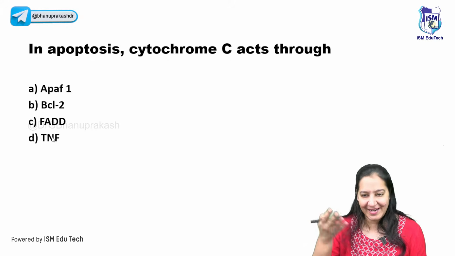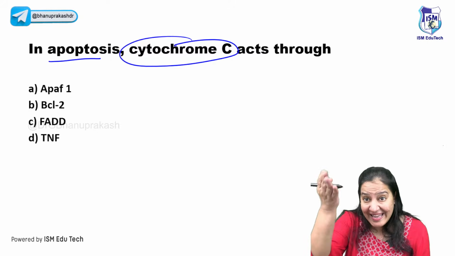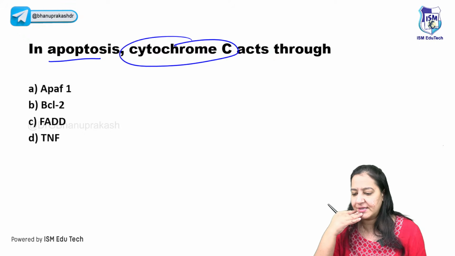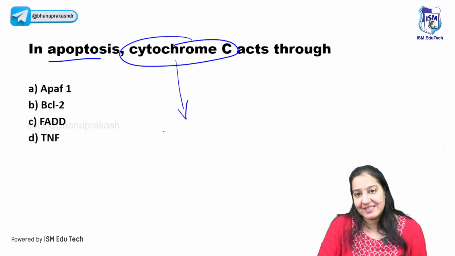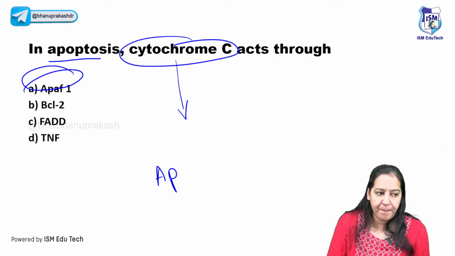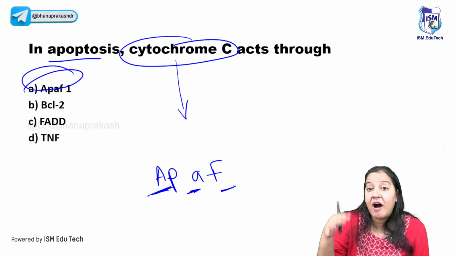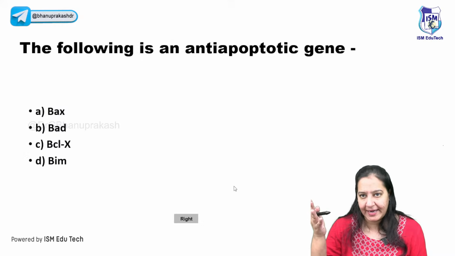Can you tell me the next question? I already told you. In apoptosis, cytochrome C, after leaking into the cytoplasm, acts through what? I forgot to tell you this. I told you that cytochrome C, after coming into the cytoplasm, activates caspase 9, the first caspase. But it activates caspase 9 via APAF1. The full form of APAF1 is apoptotic protease activating factor, because of which it will activate caspase 9.